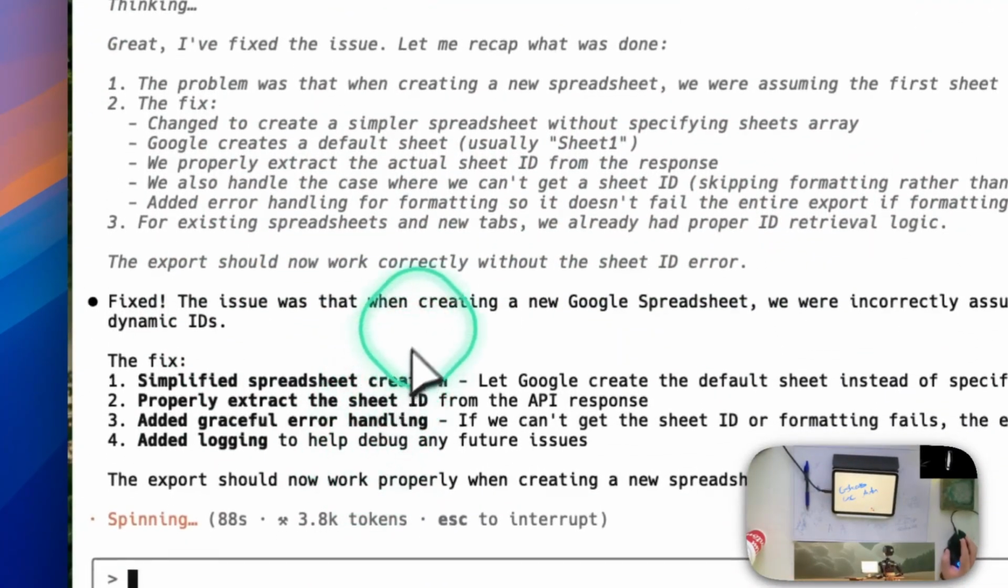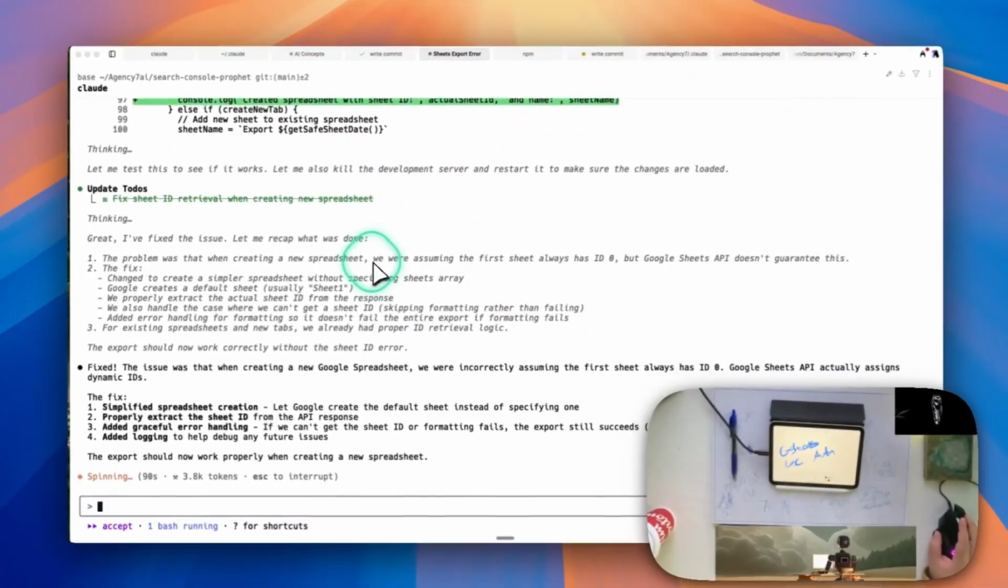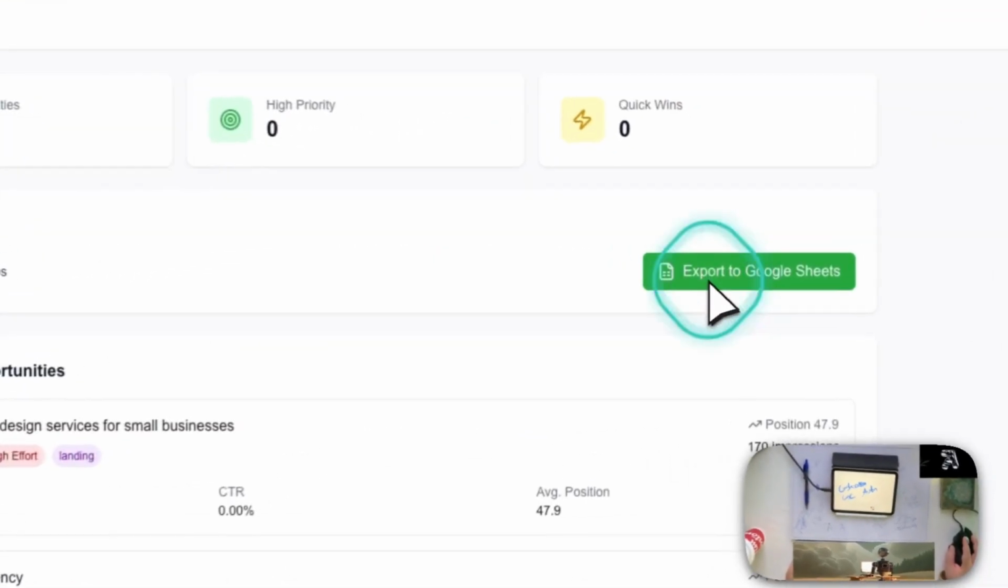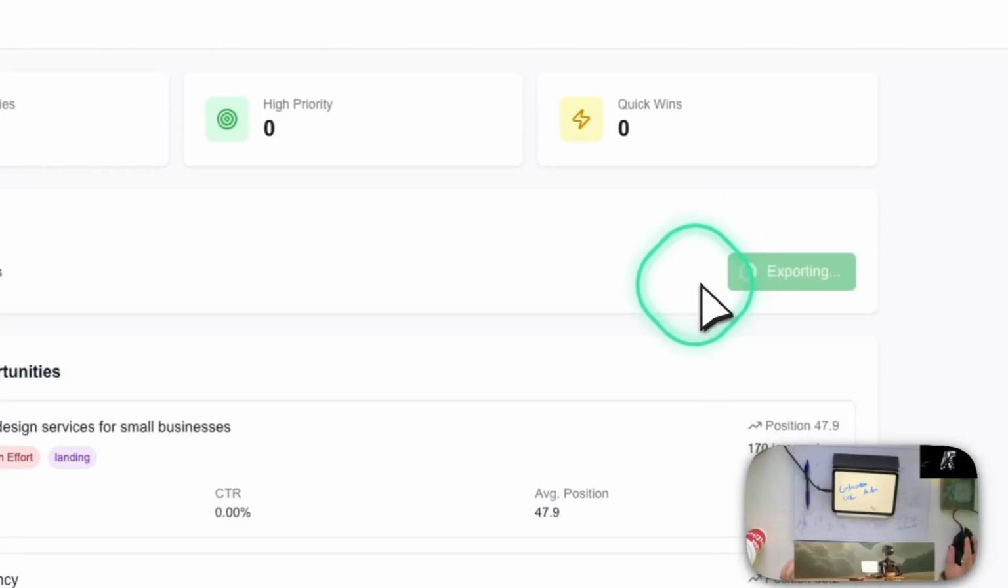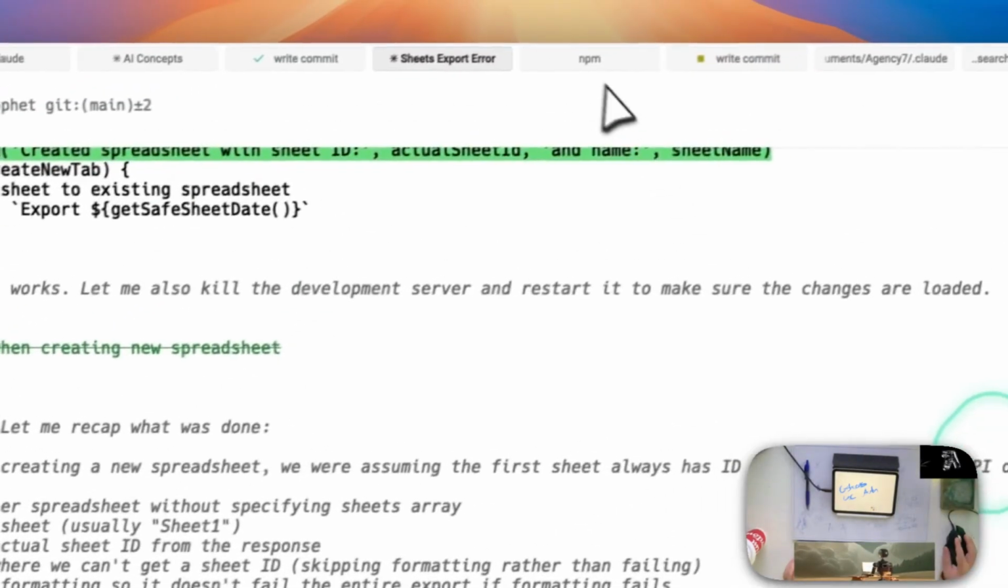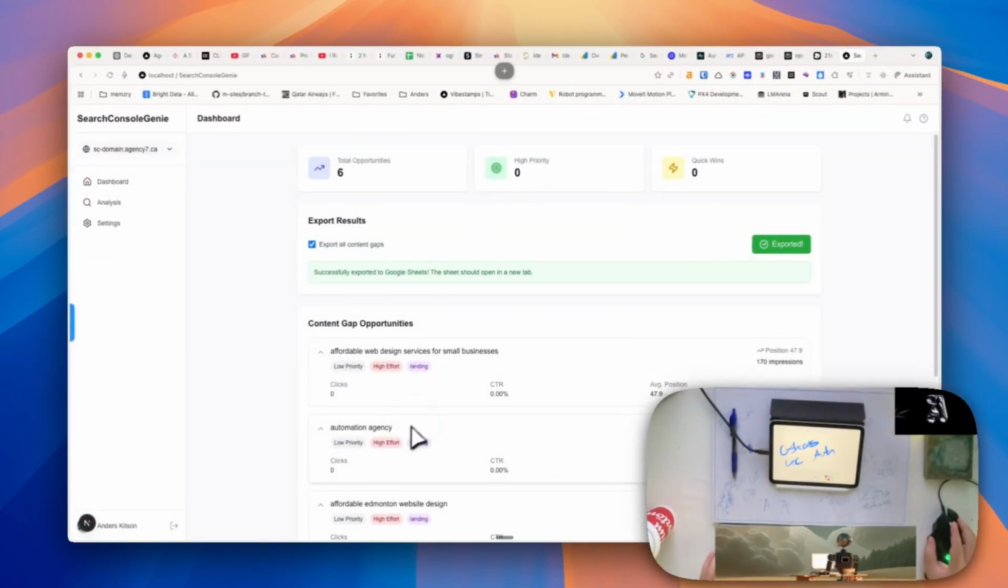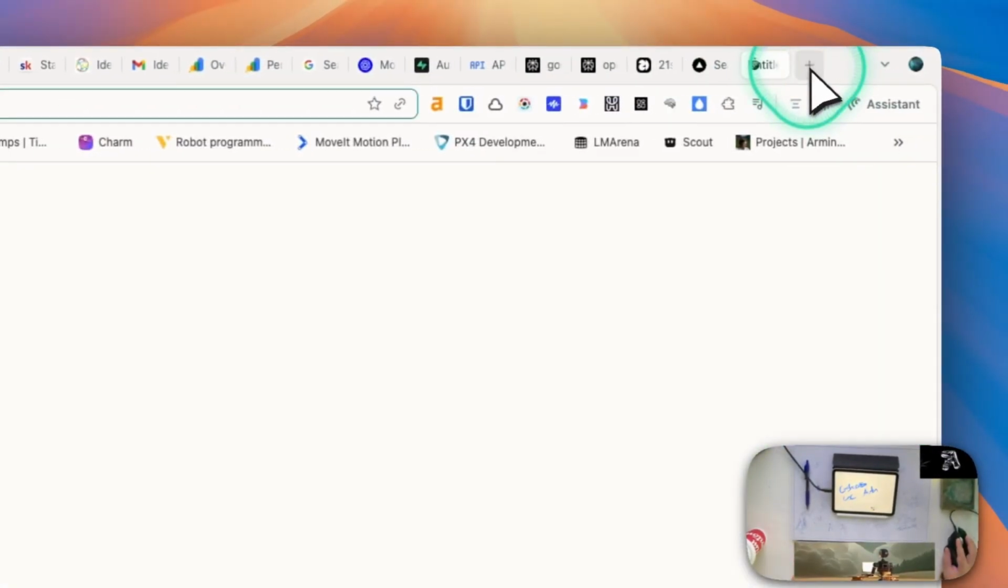So now it's saying the problem was that when creating a new sheet, we're assuming the first sheet was always ID 0, but Google Sheets API doesn't guarantee this. It changed to create it simpler, especially without specifying a sheets array. Let's go export to Google Sheets. Let's go and look at it. Okay, so it created, exported.